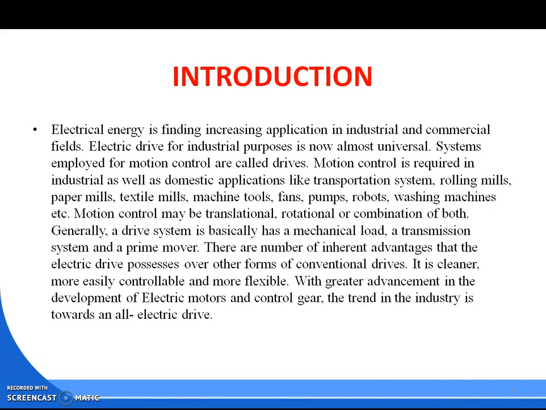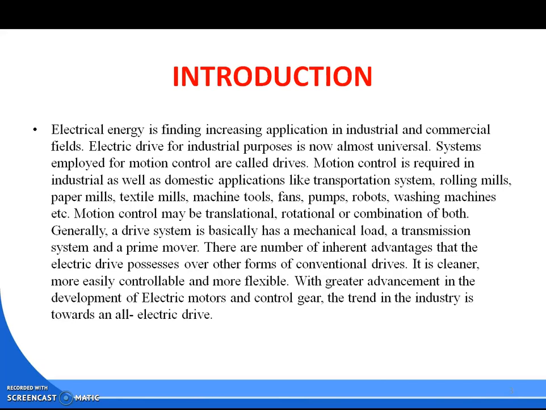Motion control may be translation, rotational, or a combination of both. Generally, a drive system basically has a mechanical load, a transmission system, and a prime mover. There are a number of inherent advantages that the electric drive possesses over other forms of conventional drive.